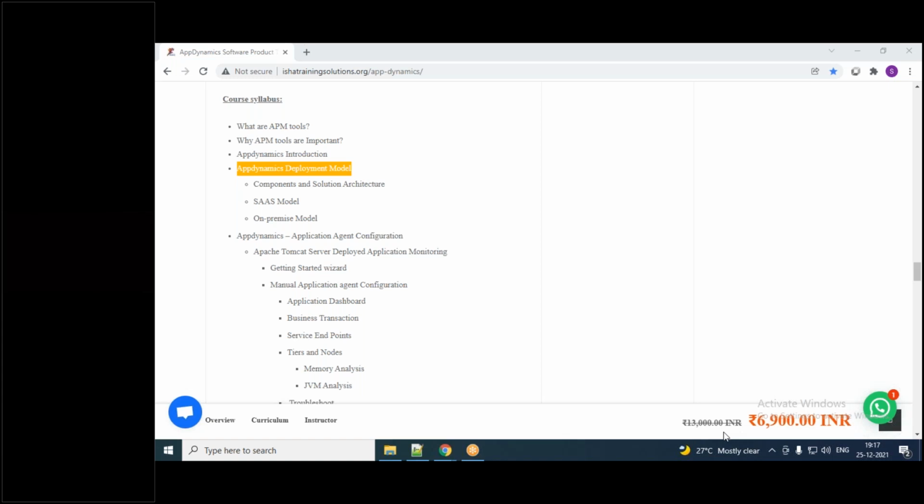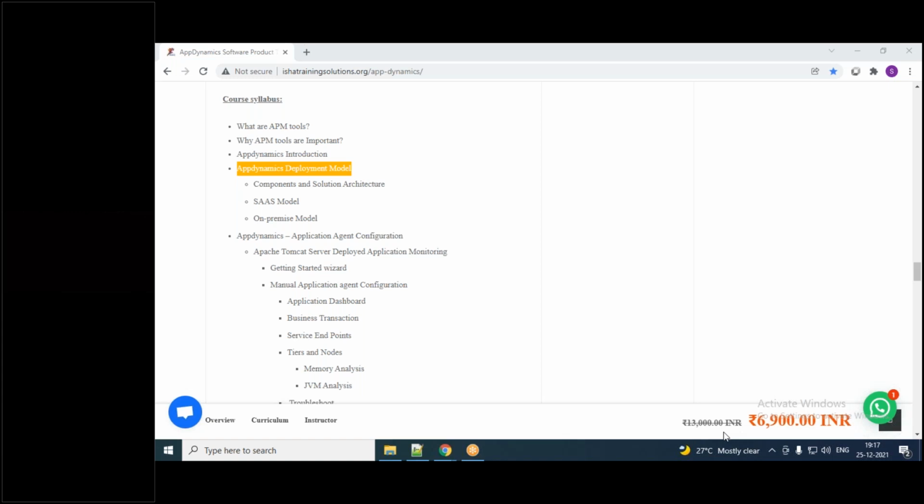And it also has alerts and response. I mean, where there is a problem, you will be notified. That artificial intelligence, I mean machine learning algorithm, is also available. Okay, so that capability is also available. And then real user monitoring capability, synthetic monitoring capability, and analytics are also available in AppDynamics. So these are the features and capabilities available in AppDynamics.